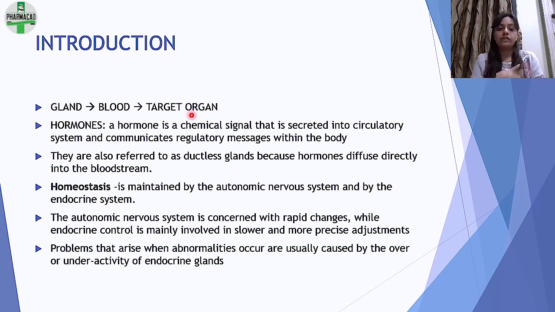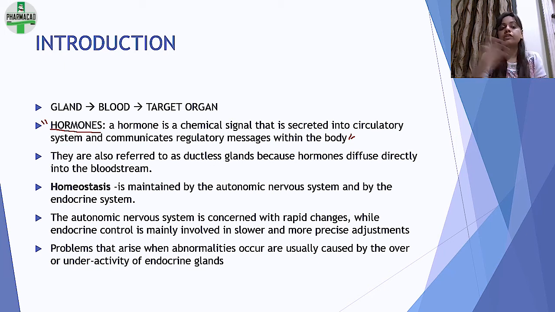Now, what is a hormone? Hormone is a chemical signal that is secreted into circulatory system and communicates regulatory messages within the body. This is an important definition and it can be asked as a 2 marker. Hormone क्या होता है? It is like a chemical signal जो release होता है.